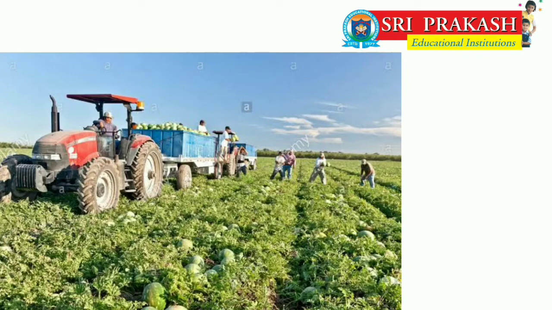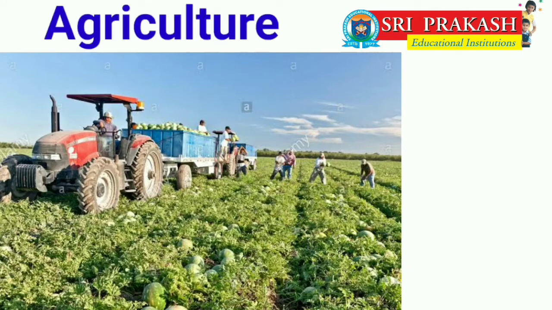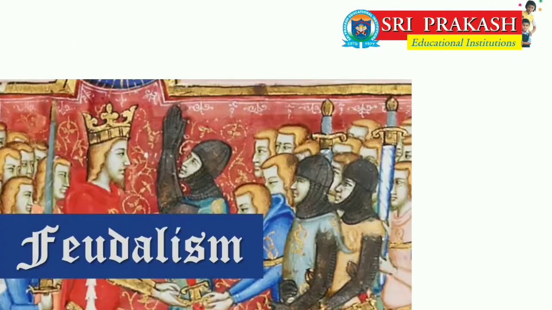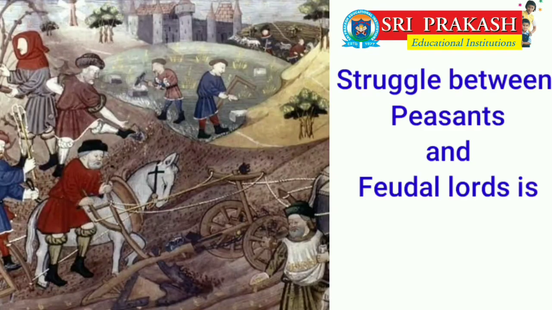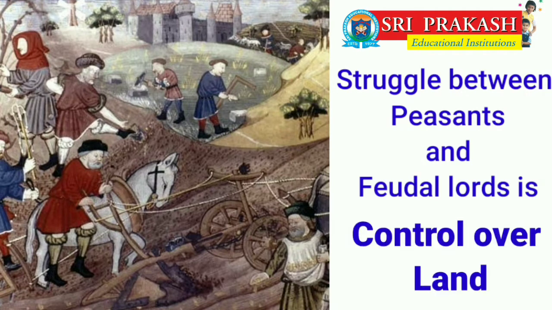Most of the Russians depended on agriculture and got profit from it. The feudal lords owned most of the lands. Feudal lord means a man of rank in the ancient regime. The basic cause of struggle between peasants and feudal lords is control over land.